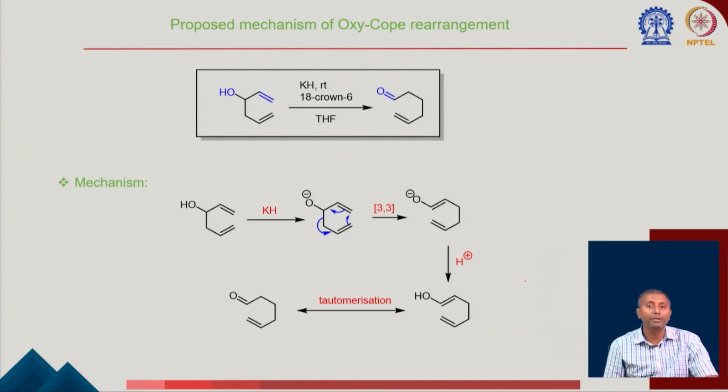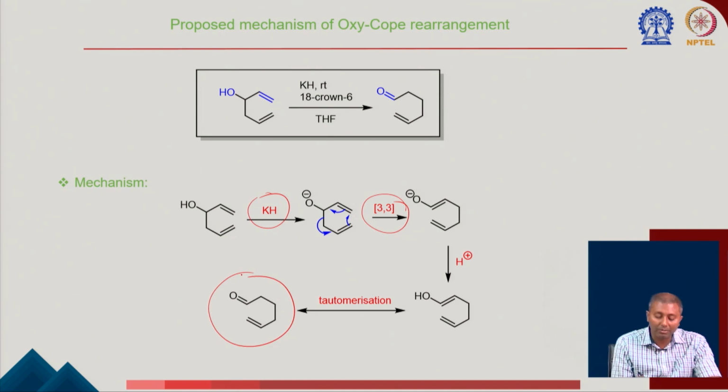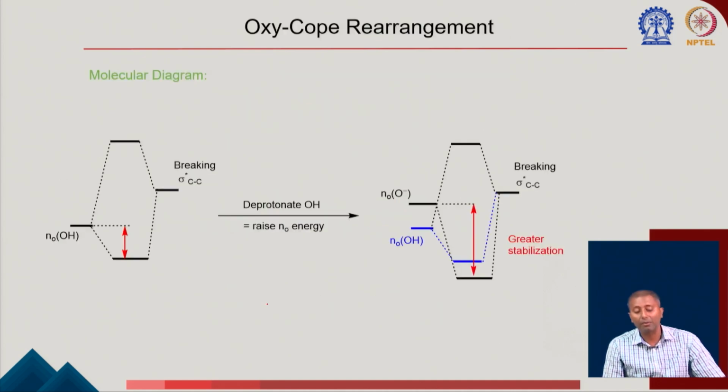So here are some examples in terms of potassium hydride. It can abstract this proton, then it goes for the 3,3 sigmatropic rearrangement here, and then after protonation and tautomerization goes to the corresponding aldehyde. So now you can have this corresponding aldehyde starting from this allylic alcohol.